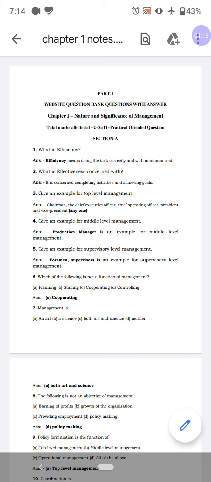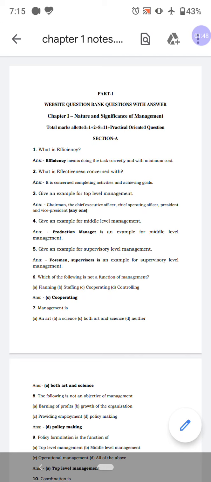Let us start with section A. First question, what is efficiency? Efficiency means doing the task correctly with minimum cost. That means the employee doing the task or work with minimum cost is called efficiency. Next question, effectiveness. Effectiveness is also doing the task, that means completing activities and achieving goals.